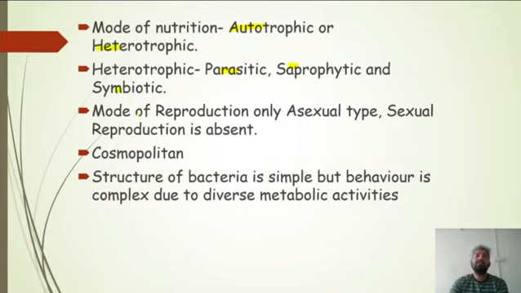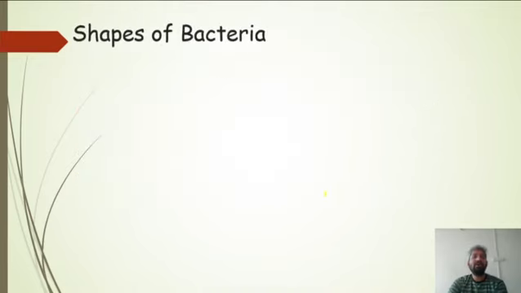And here we have a line of NCERT. The structure of the bacteria is very simple, but the behavior is very complex due to diverse metabolic activities. Different types of metabolic activities are shown here. They are autotrophic, heterotrophic, parasitic, symbiotic, saprophytic. Different types of metabolic activities are shown by the bacteria, but their structure is very simple. Therefore, they show diverse metabolic activities. Okay, bache, understood? Now, let us talk about the shapes of bacteria.